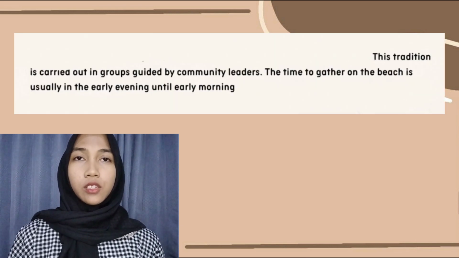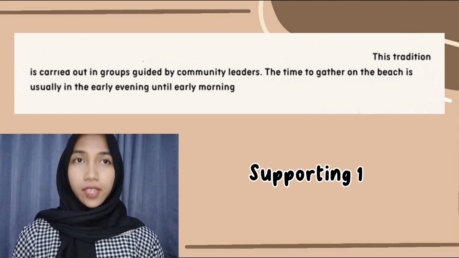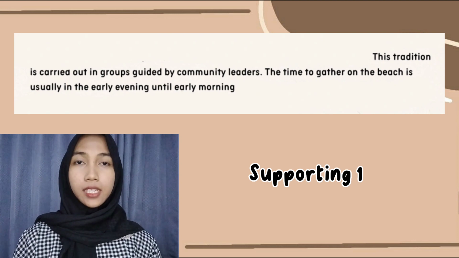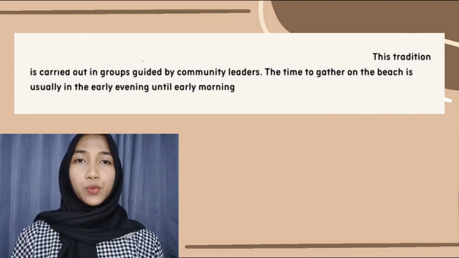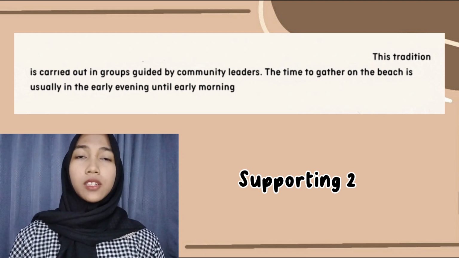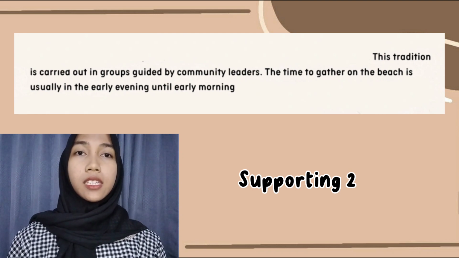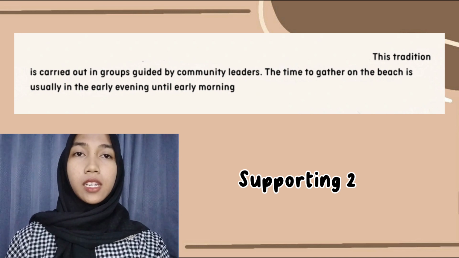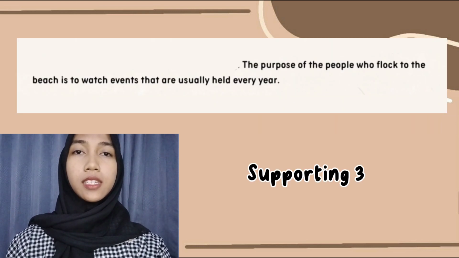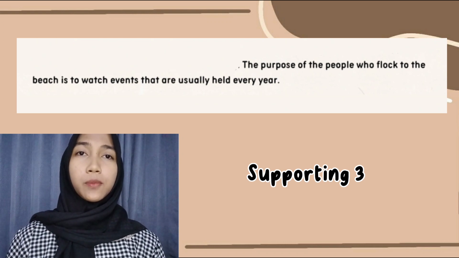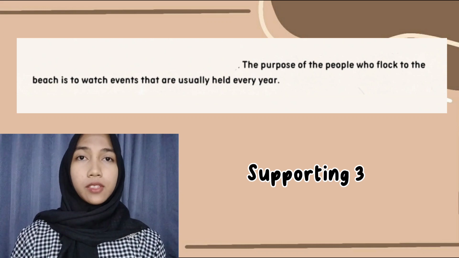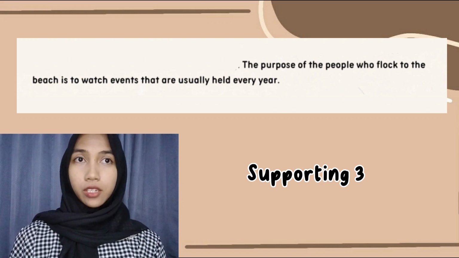Supporting number 1 is: this tradition is carried out in groups guided by community leaders. Supporting number 2 is: the time together on the beach is usually in the early evening until early morning. And supporting number 3 is: the purpose of the people who flock to the beach is to watch events that are usually held every year.